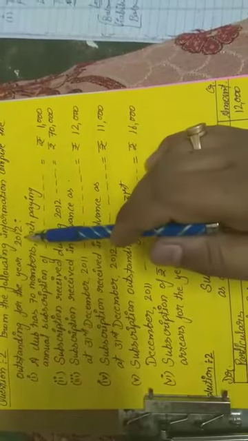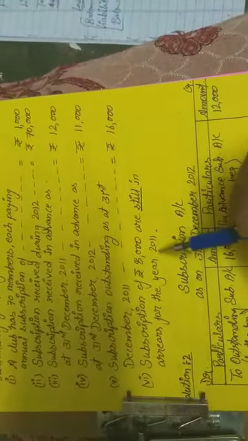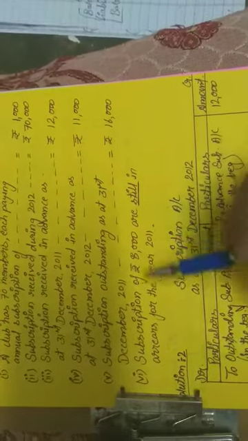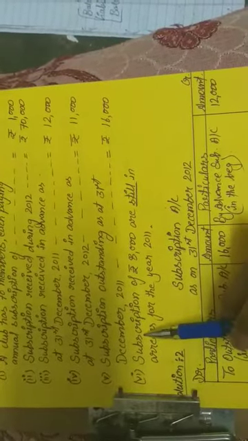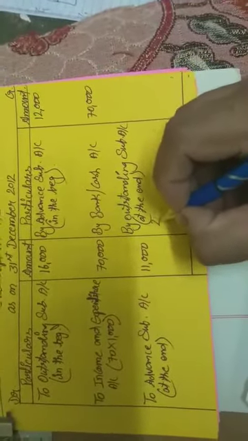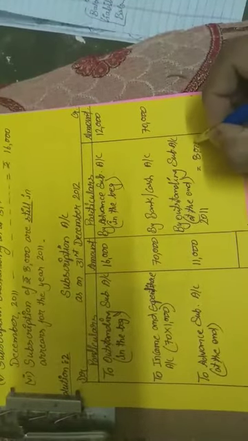So for the year 2011 there is still an arrear subscription of rupees 8,000. Arrear of subscription means outstanding subscriptions, 8,000 rupees. So how will we show it in the subscriptions account? We will show this as outstanding related to 2011. The amount is 8,000 rupees.